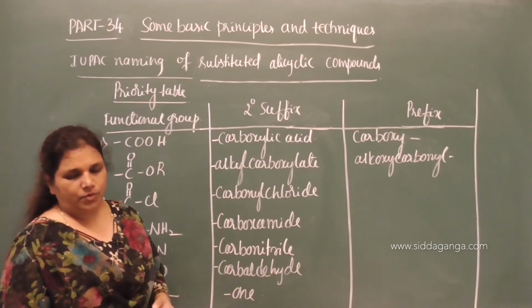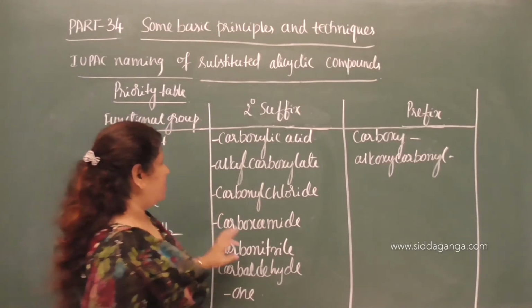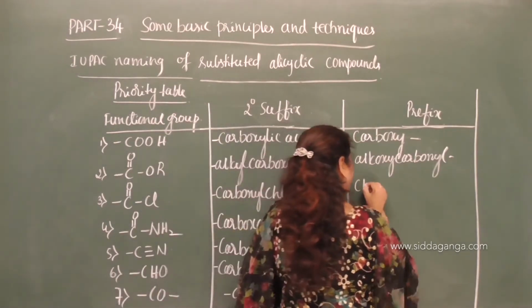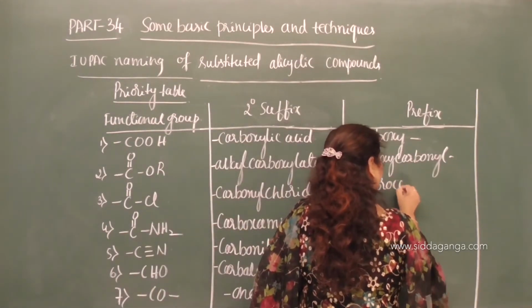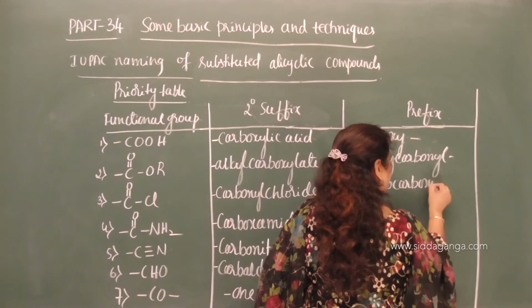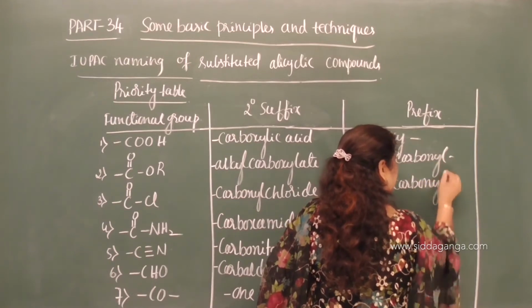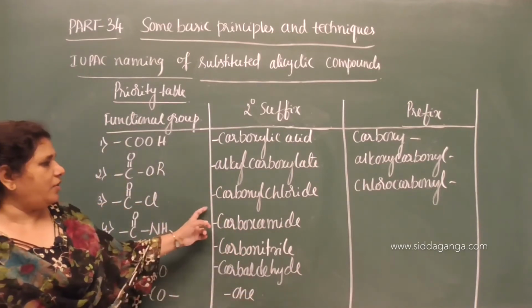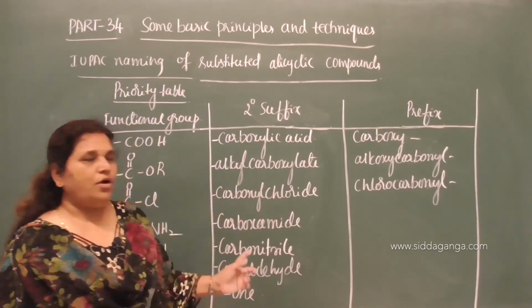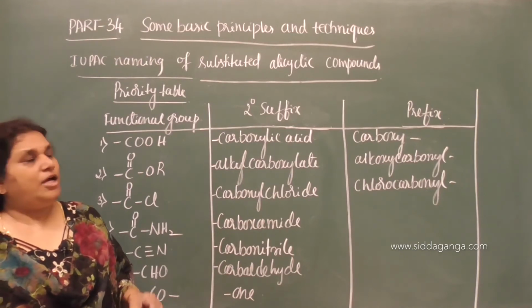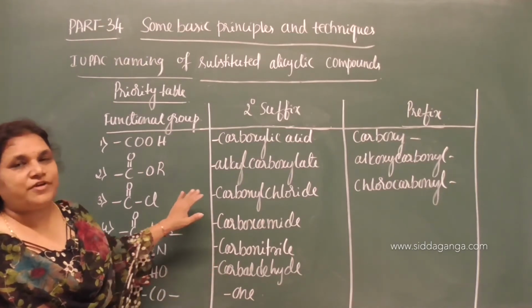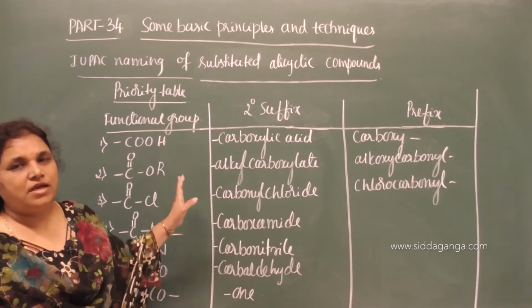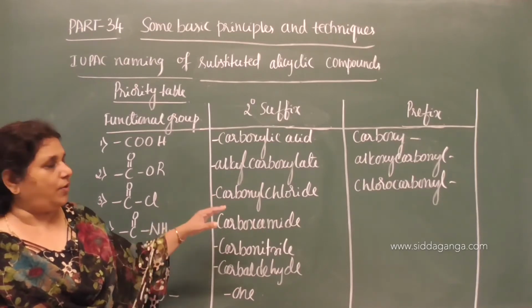And what about this? Chlorocarbonyl. Chlorocarbonyl is the prefix for acid chloride, carbonyl chloride. Chlorocarbonyl is the prefix for the acid halides, acid chlorides.